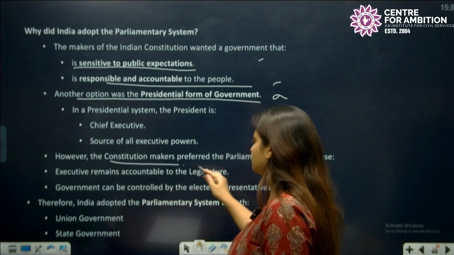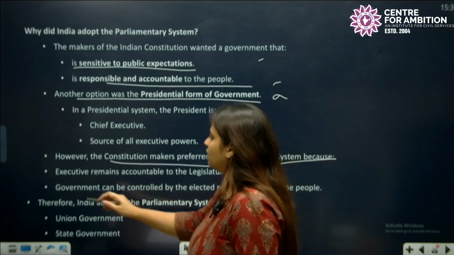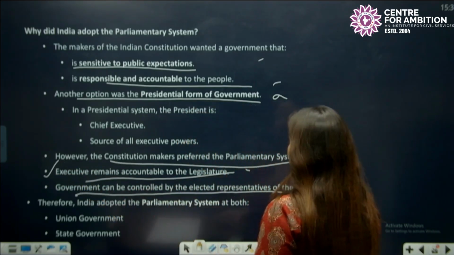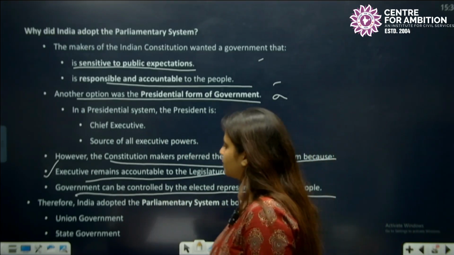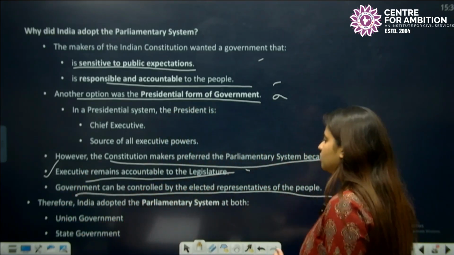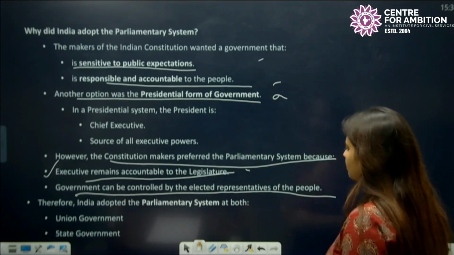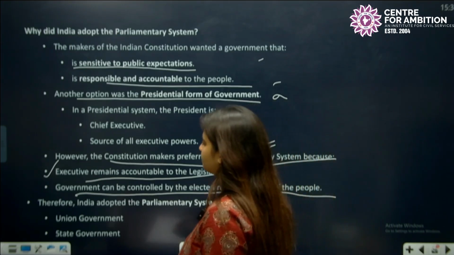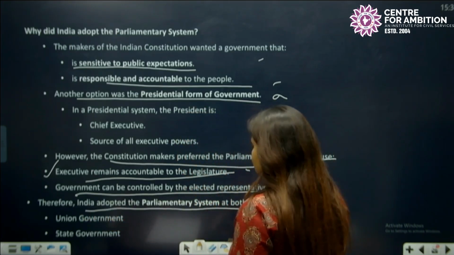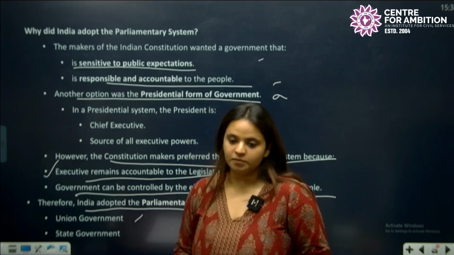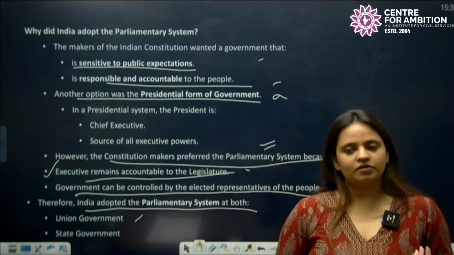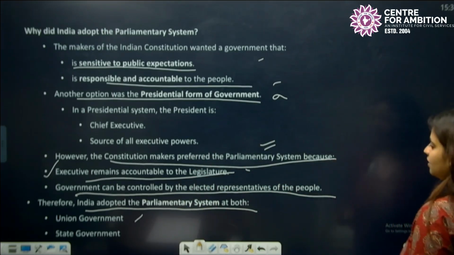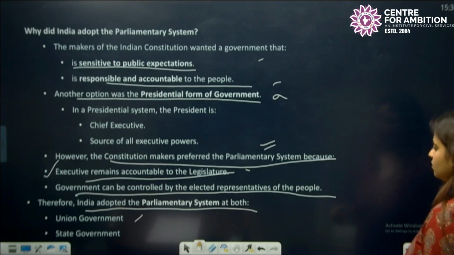Okay, however, the constitution makers preferred the parliamentary system because the executive remains accountable to the legislature. The government can be controlled by the elected representatives of the people. So that is why we have chosen the parliamentary system. Therefore, India adopted the parliamentary system at both the union government and the state government.